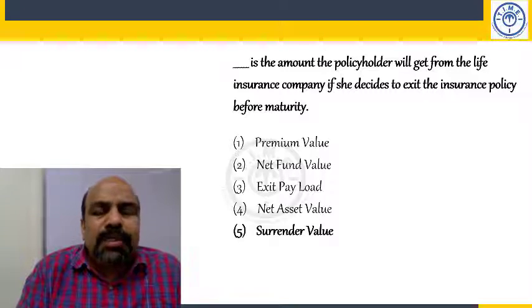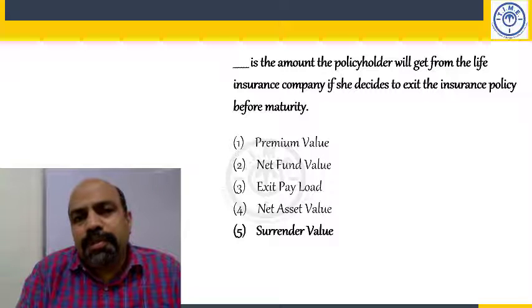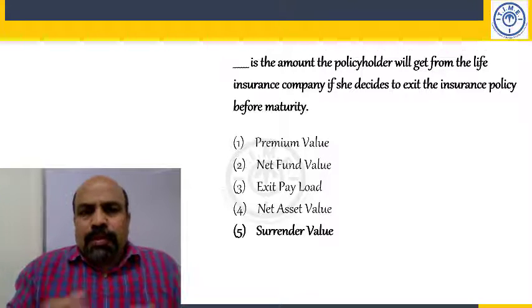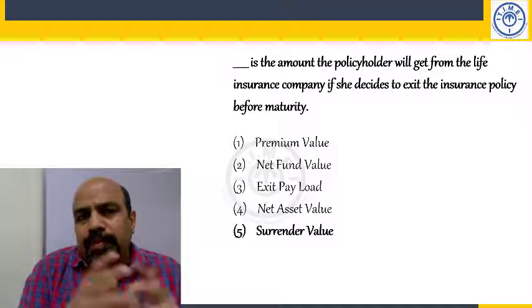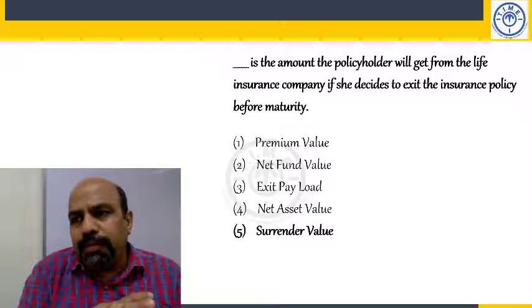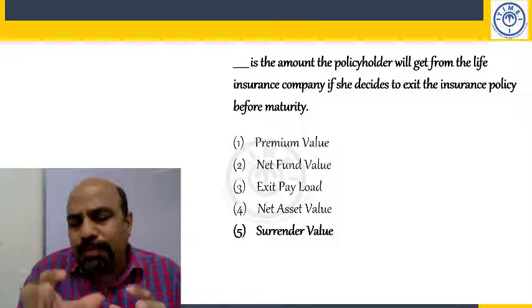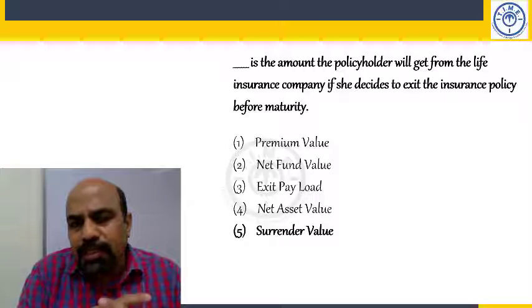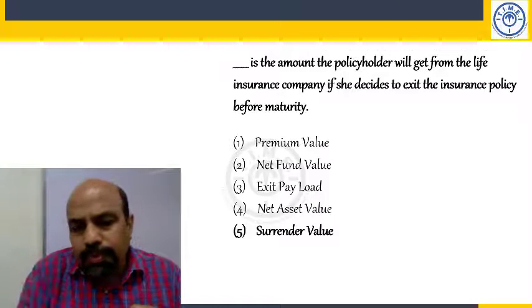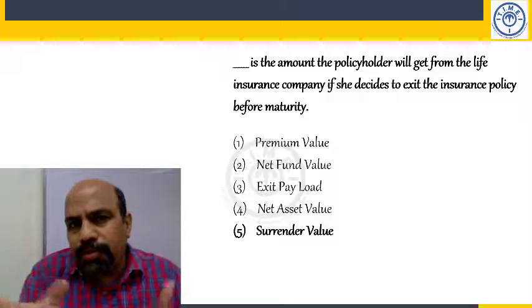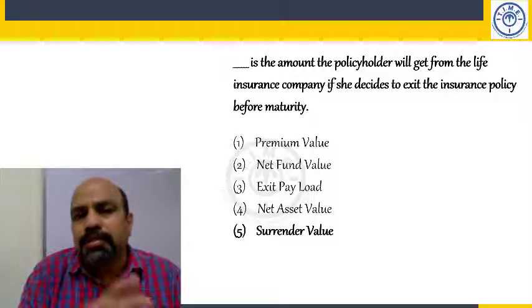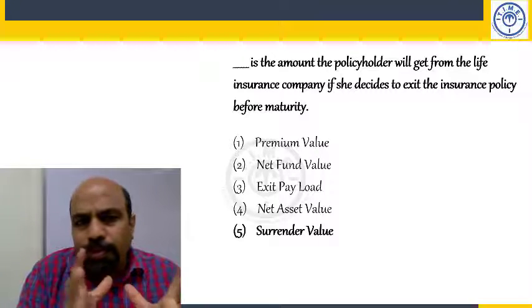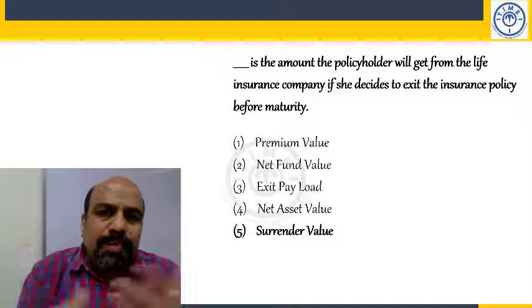Net asset value. This is a mutual fund term. Let's say you have 10,000 rupees. You buy some units in a mutual fund. Each unit, let's say, is 10 rupees. So you have 10,000 rupees and 10 rupees per unit. You bought how much? 1,000 units. After some time, the trading starts.